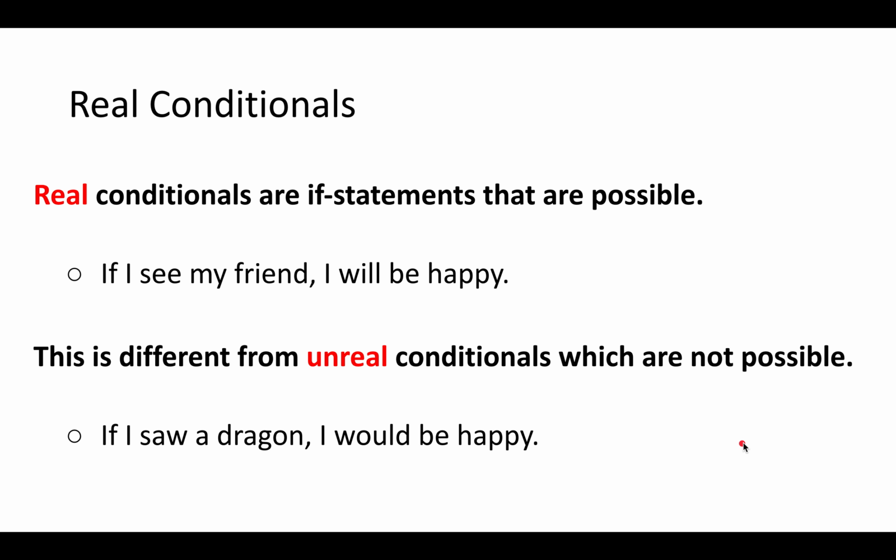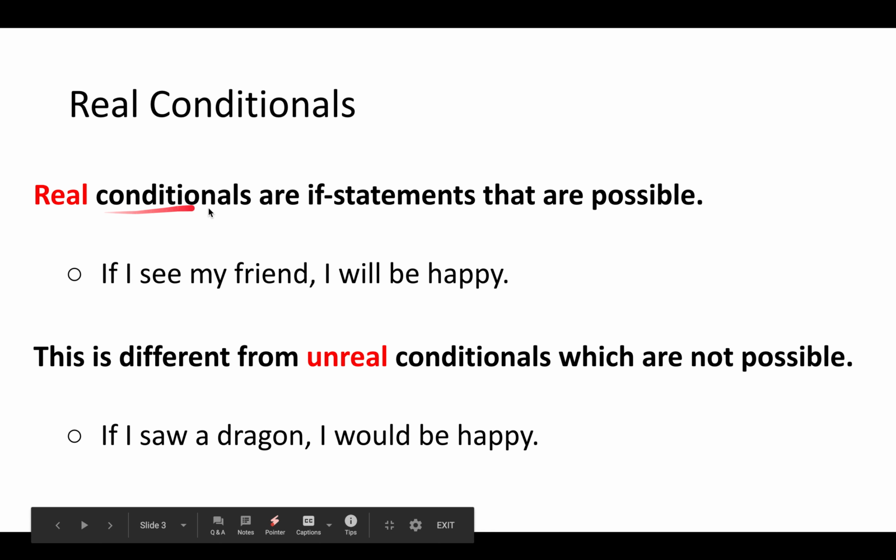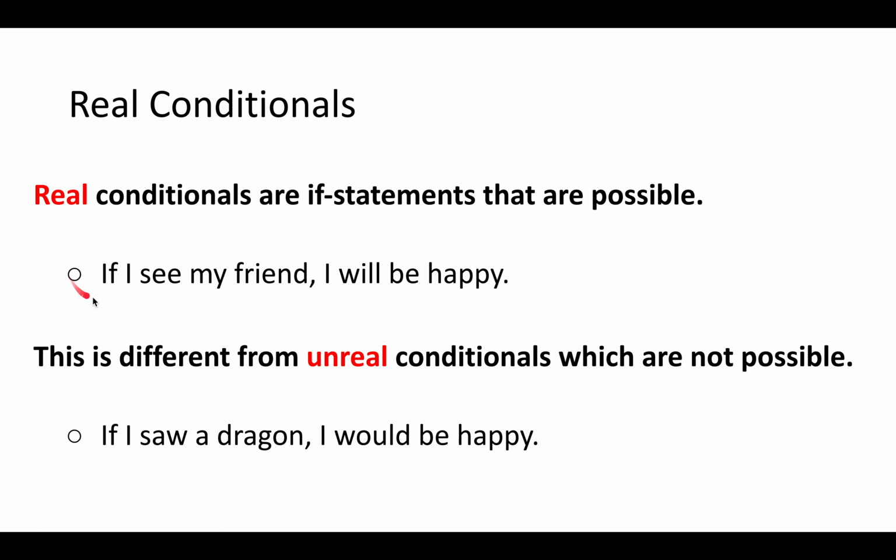So today we'll be talking about real conditionals, and real conditionals are if statements that are possible. For example, if I see my friend, I will be happy. It is possible to see my friend. This is different from unreal conditionals, which are not possible.